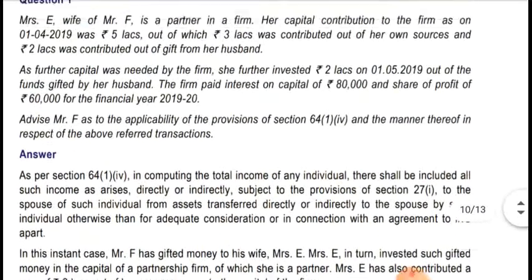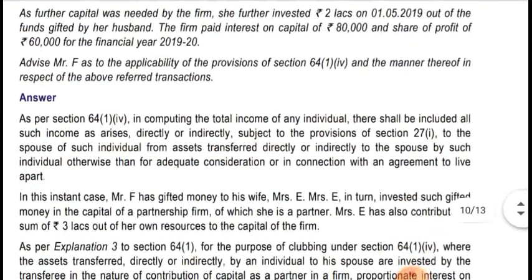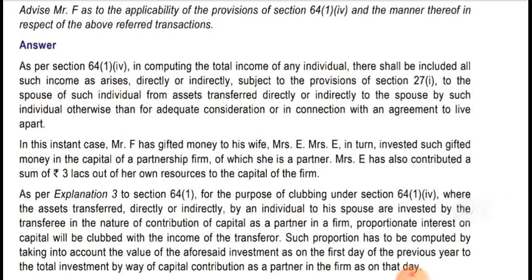As you all know, when there is adequate consideration, or when the assets are transferred in connection with an agreement to live apart, clubbing provision will not be applicable. So they have explained the provision.